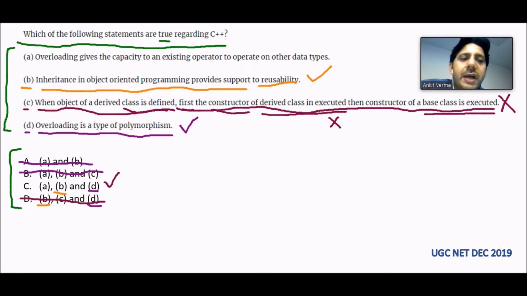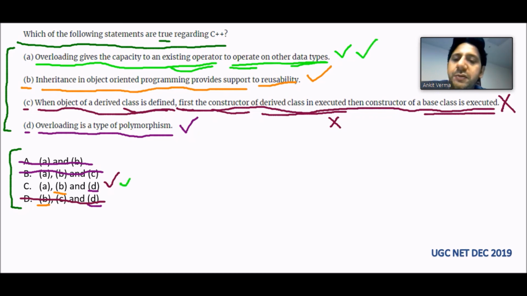We are also checking the last option to re-verify. Overloading gives the capacity to an existing operator to operate on other data types. That is totally true, because whenever we overload, we have a different number of arguments or different types of arguments. So whenever we have overloading, different types can be passed, and yes, we can also overload the operators. So that's why this statement becomes correct. So C is for sure the answer. So the correct answer for this question is C.